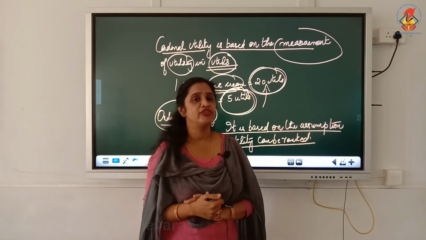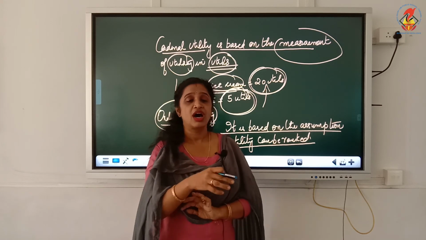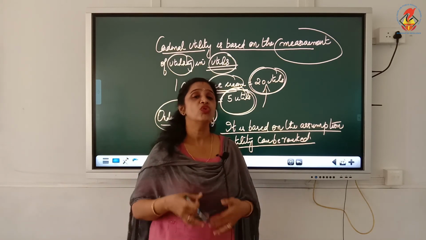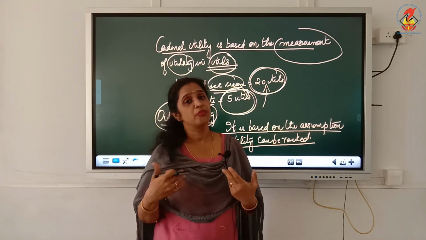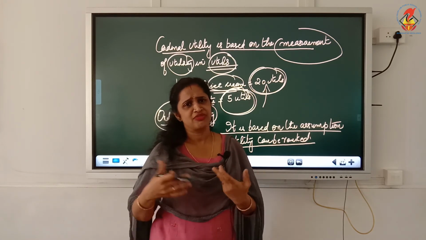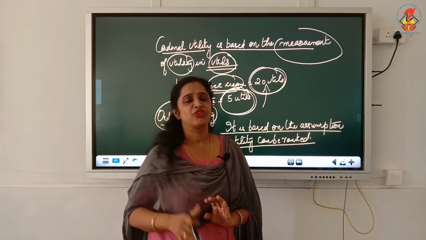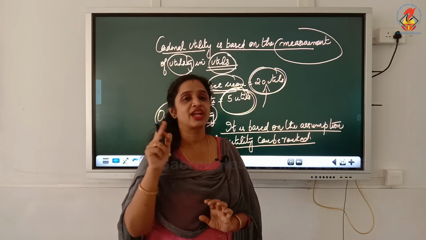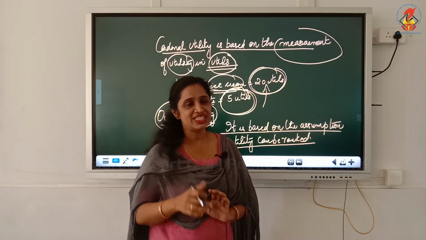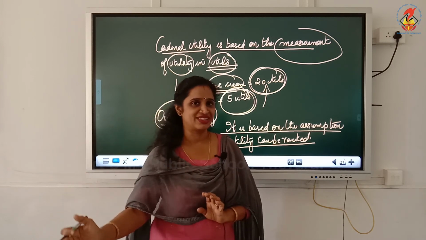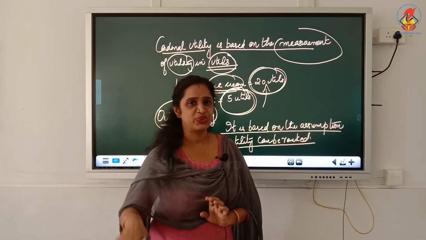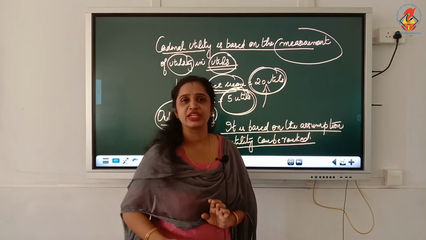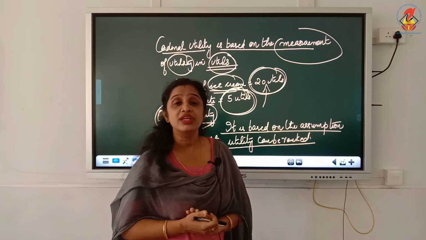Another example I can give you for ordinal utility: if there are 10 baskets of fruits kept in front of me, one basket full of mango, one basket full of grapes, one basket full of pineapple, one basket full of banana, and so on. I will prefer one basket of pineapple because I like pineapple very much. That means my first rank goes to pineapple. So that is how a consumer ranks his preference. For the second basket I will prefer mango. So the consumer is ranking his preferences. That ranking system is known as ordinal utility.